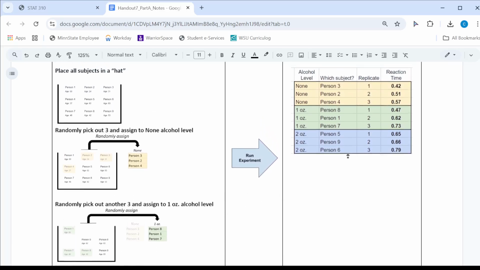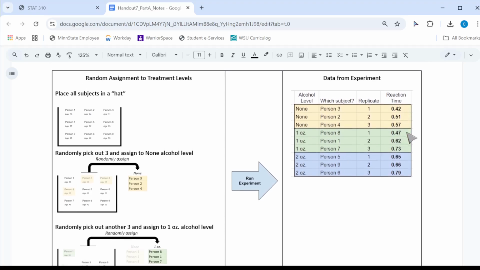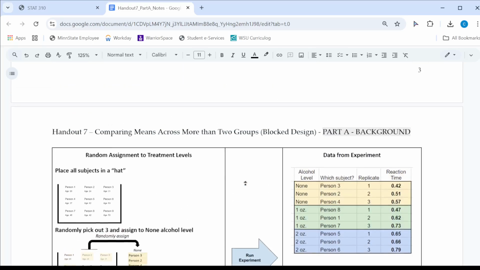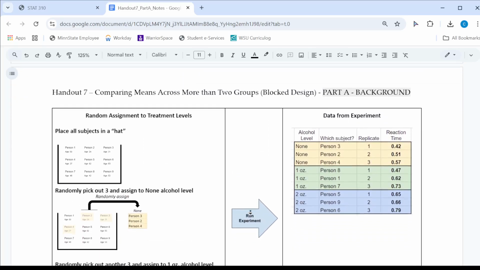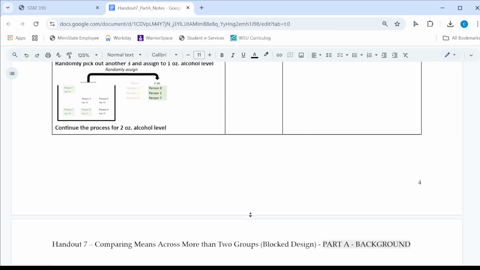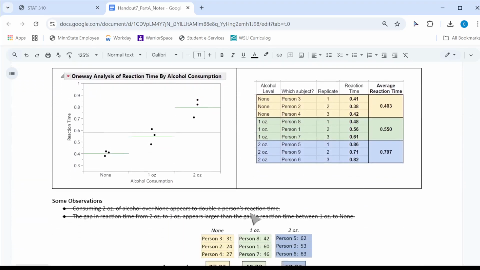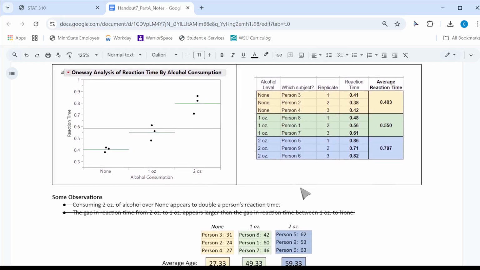I could run the experiment, and let's just suppose that I get these reaction times. When we go to make comparisons, we might end up finding that the 2 ounces of alcohol had the slowest reaction time. If the data came out like it was here, which I simply made up, then 2 ounces would have the slowest reaction time.